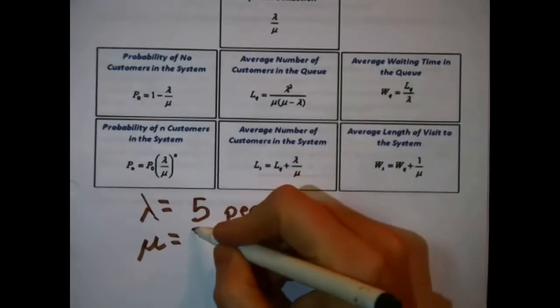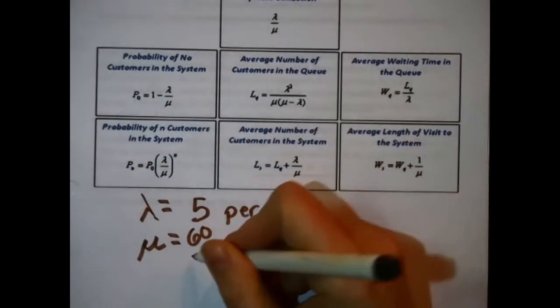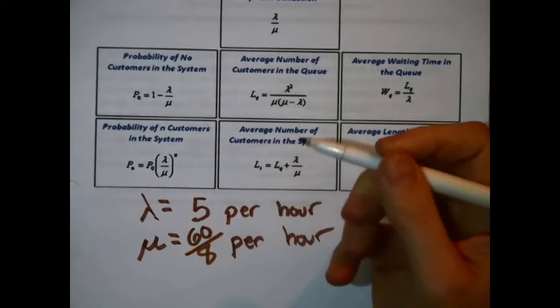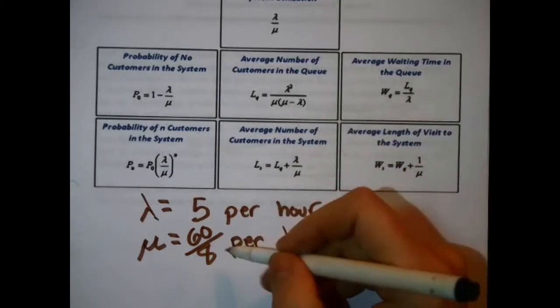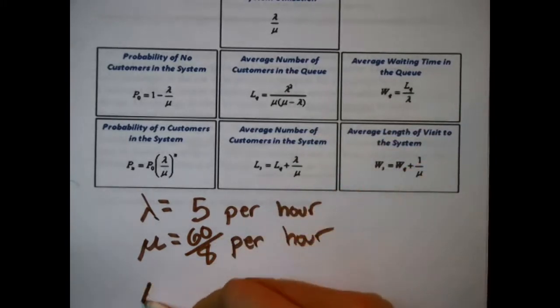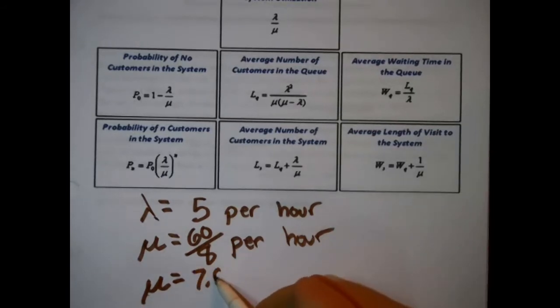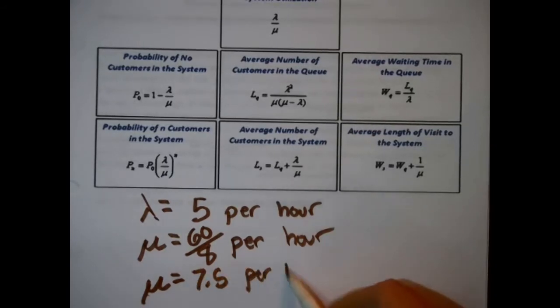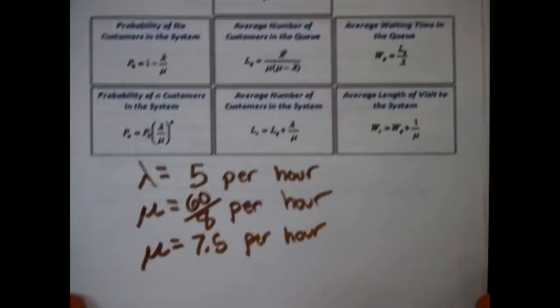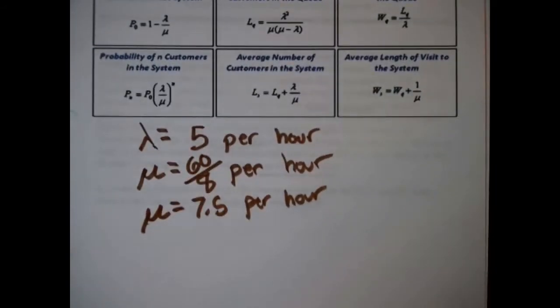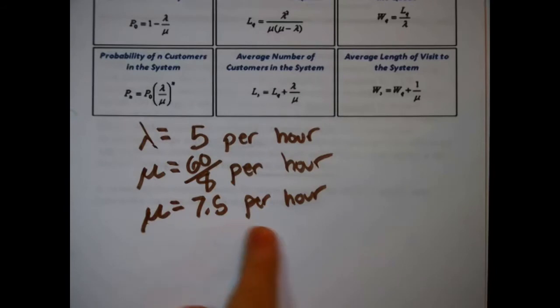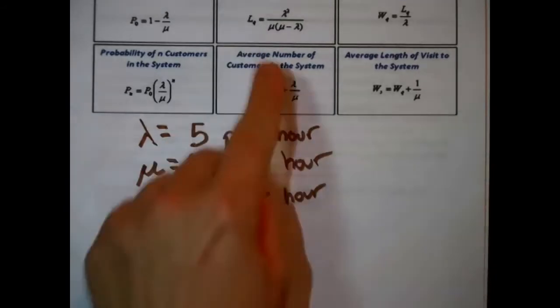So if you said there's 60 minutes in an hour divided by 8, that would reveal how many cars could be served in an hour. Mu, 60 divided by 8 is 7.5. That means on average the officer can serve and clear 7.5 cars per hour. That's the number that we're going to put in these formulas.